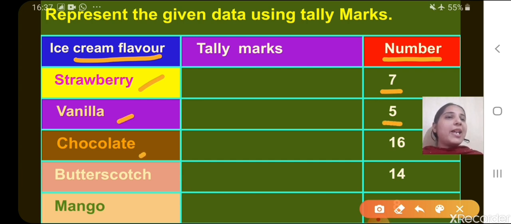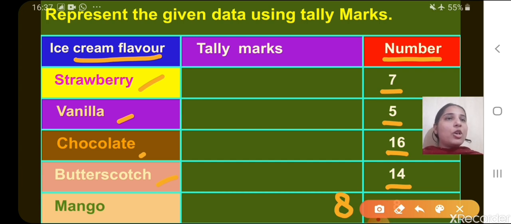Chocolate is liked by how many? 16. Butterscotch is liked by 14. And mango is liked by 8 of his friends. Okay. Then one more thing. One of his friends can choose only one ice cream flavor. A single person cannot choose 2 or more ice cream flavors.